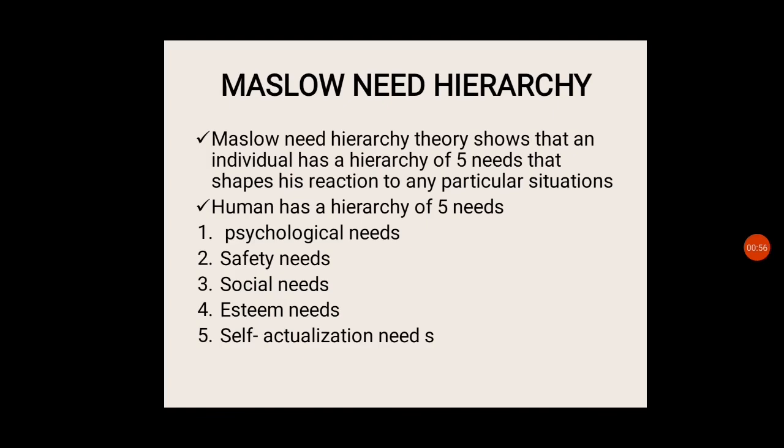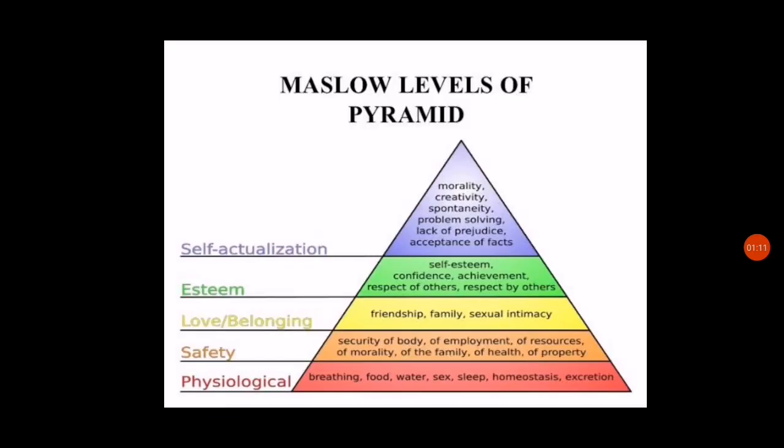Humans have a hierarchy of 5 needs: physiological needs, safety needs, social needs, esteem needs, and self-actualization needs. You can see the pyramid starting from the physiological needs and ending at the self-actualization needs.